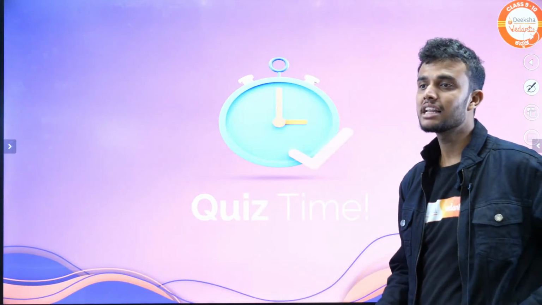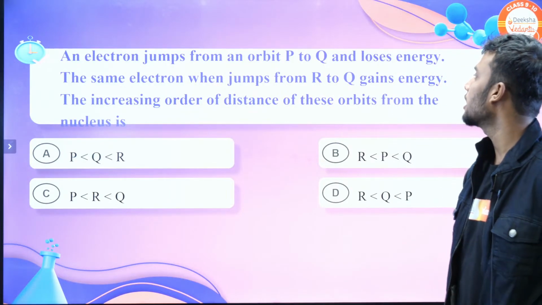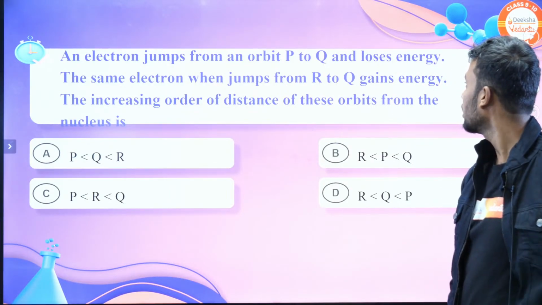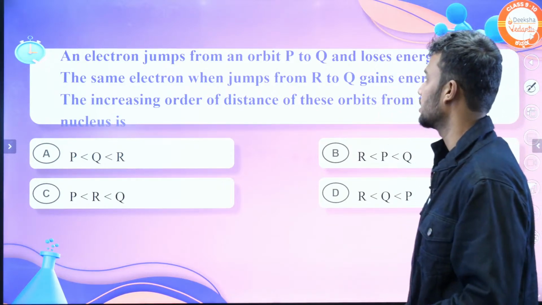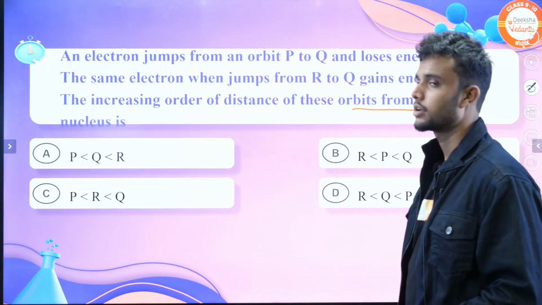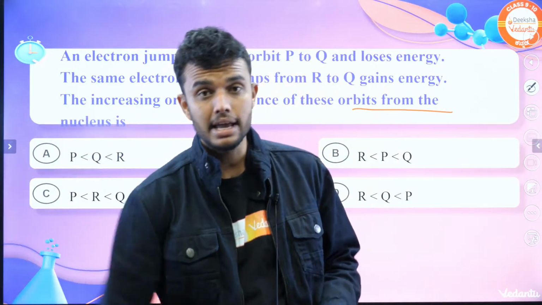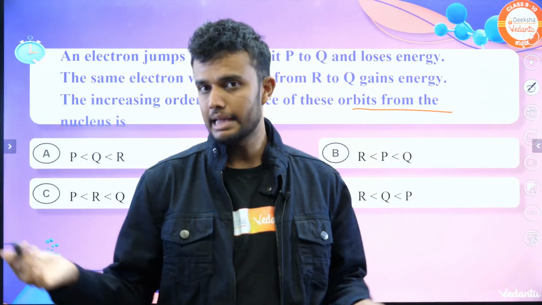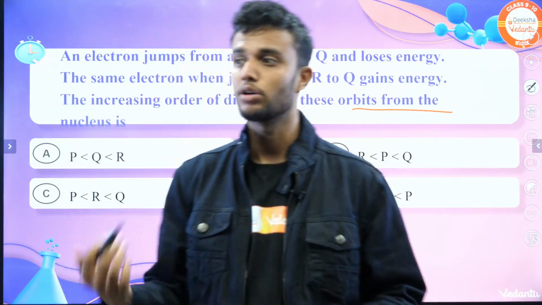Quiz time, students. Let's move on to the first question. An electron jumps from an orbit P to Q and loses energy. The same electron jumps from R to Q and gains energy. What is the increasing order of the distance of these orbits from the nucleus? We already know the electron jumps from lower energy to higher energy, it gains the energy, and if it jumps from higher energy to lower energy, it loses the energy.